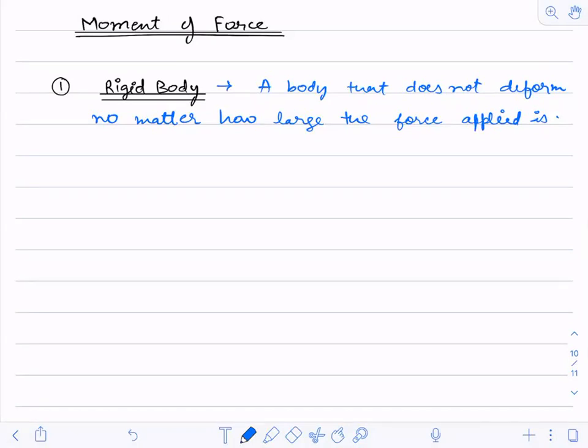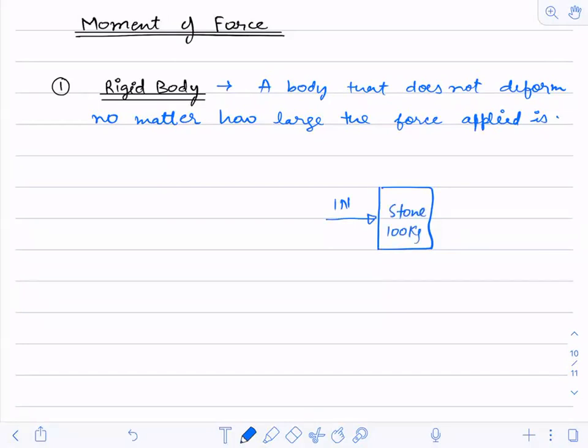Again, I'm repeating it. I have a wooden block or a stone block which is huge in size, and now I am applying a very little force, suppose 1 Newton, and this is a stone of around 100 kg.